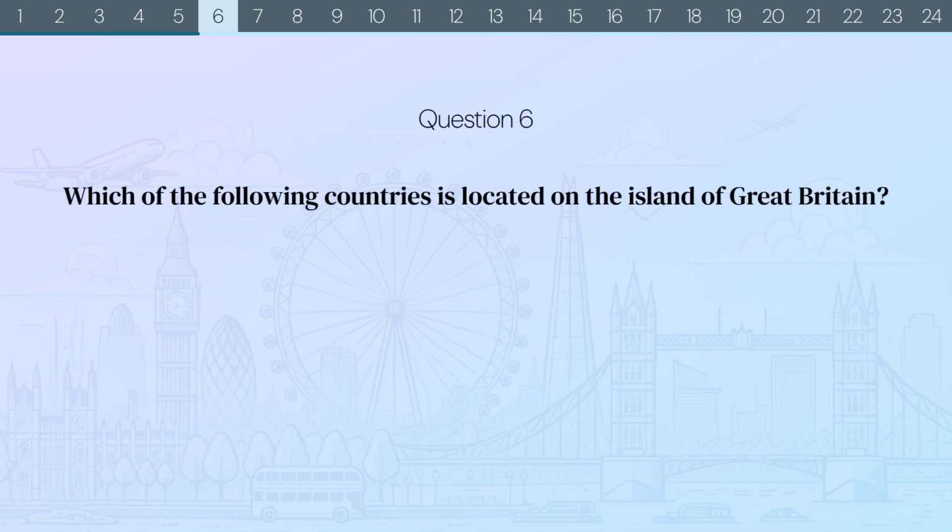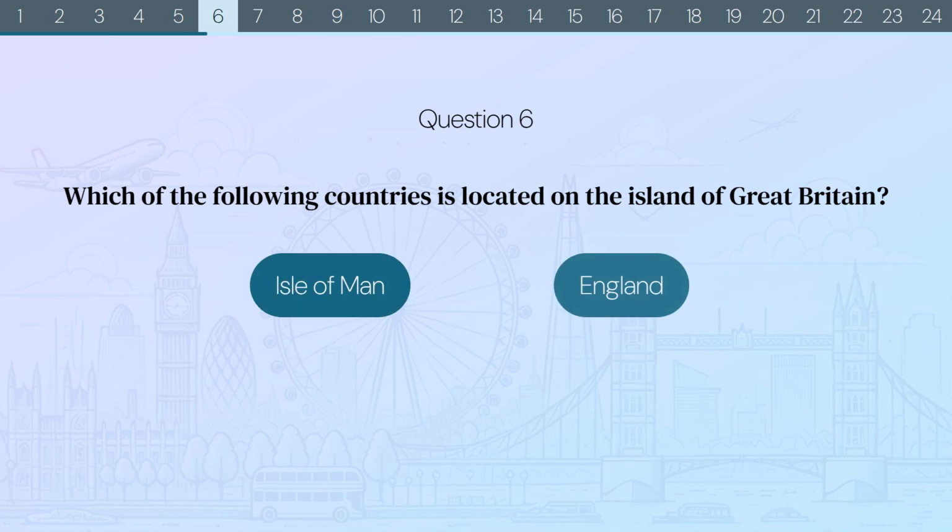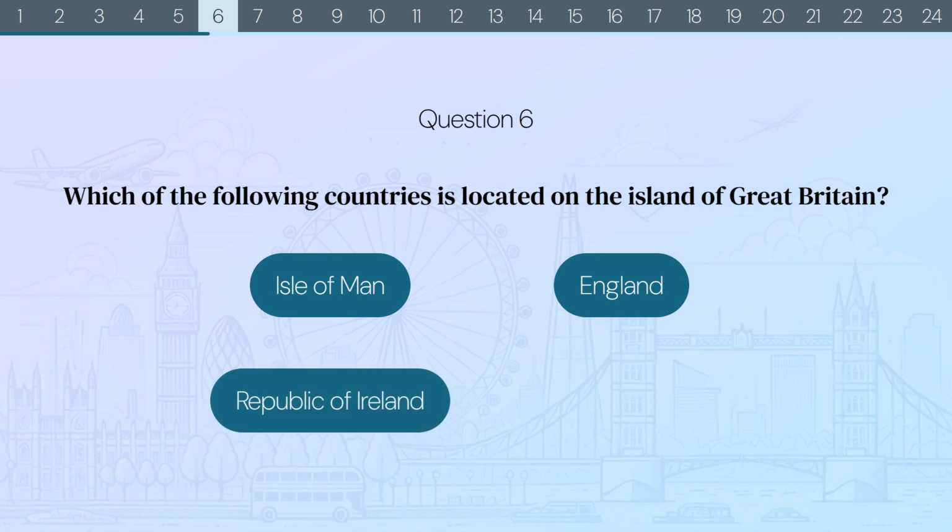Question 6. Which of the following countries is located on the island of Great Britain? Isle of Man, England, Republic of Ireland, or Northern Ireland?